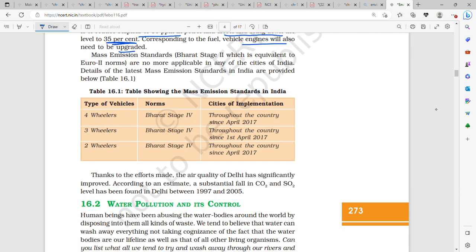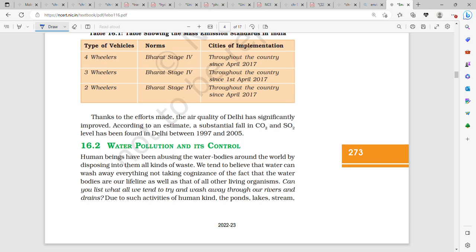Mass emission standards, Bharat Stage 2, which is equivalent to Euro 2 norms, are no more applicable in any of the cities of India. Four-wheelers, Bharat Stage 4 throughout the country since April 2017.